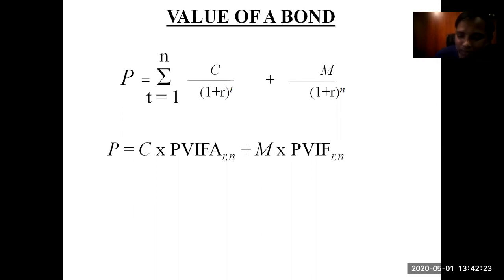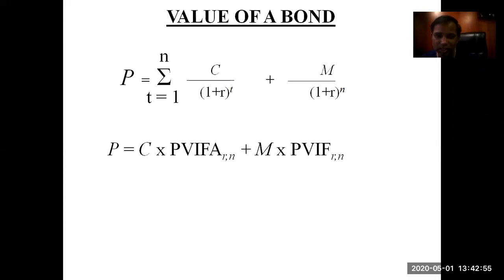So that is M multiplied by PVIF at r, n: the present value interest factor for the 10th year at a certain rate of interest, multiplied by M, that is your maturity value. This is how the price of the bond can be calculated, that is, at what price the bond should be traded in the market today.